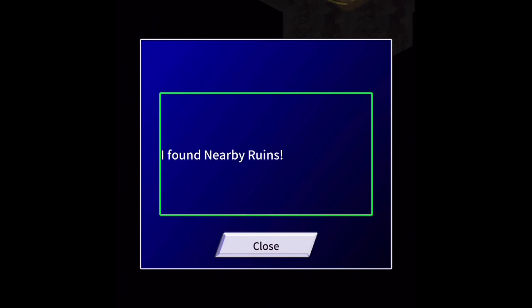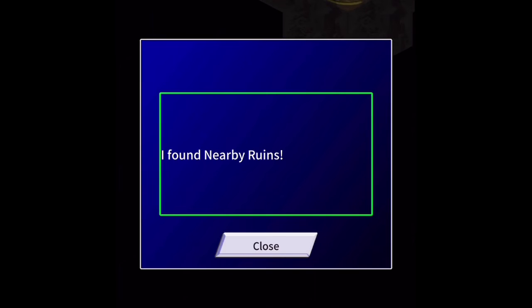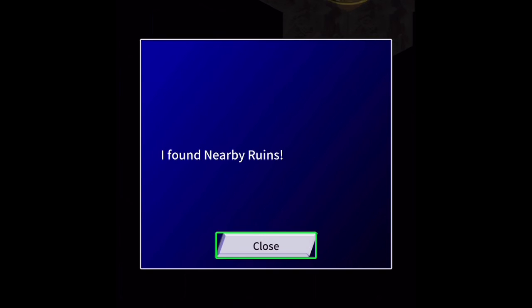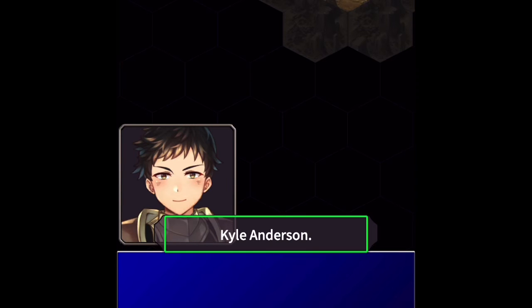Close. I found nearby ruins. Close. Close. Close. I found nearby ruins. Close. Button. I guess I Map have to skip. push close. Kyle Anderson. Elizabeth. Look at that. It seems to be some kind of ruins. Button. Double Okay, tap to those select. are the two adventurers. So we are. Kyle making Anderson. progress. Say Elizabeth. Look at that. It seems to be some kind of ruins.